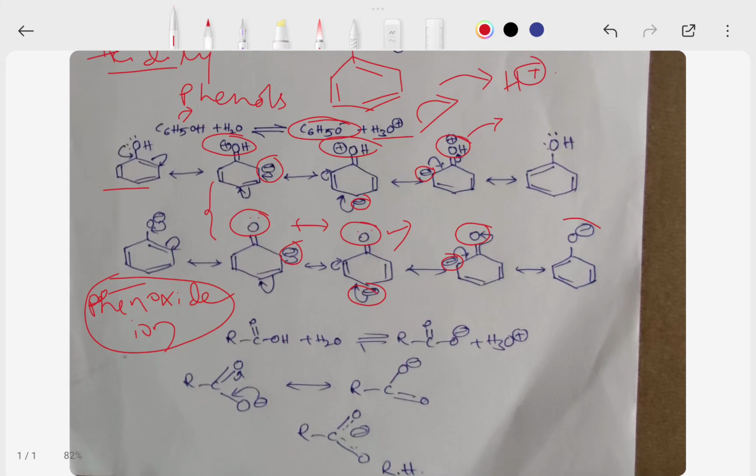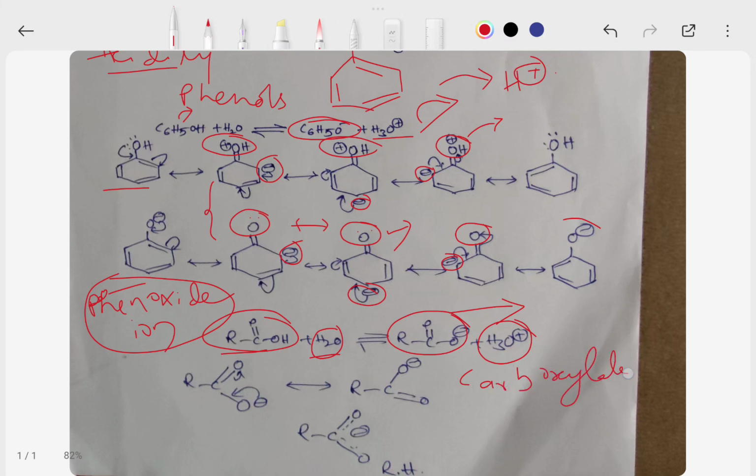And you can observe one more, carboxylic acids also. In carboxylic acid, RCOOH plus H2O gives RCOO minus plus H3O plus. RCOO minus means carboxylate ion. Carboxylic acids are also proton donors. Carboxylic acids donate protons to form carboxylate ions.